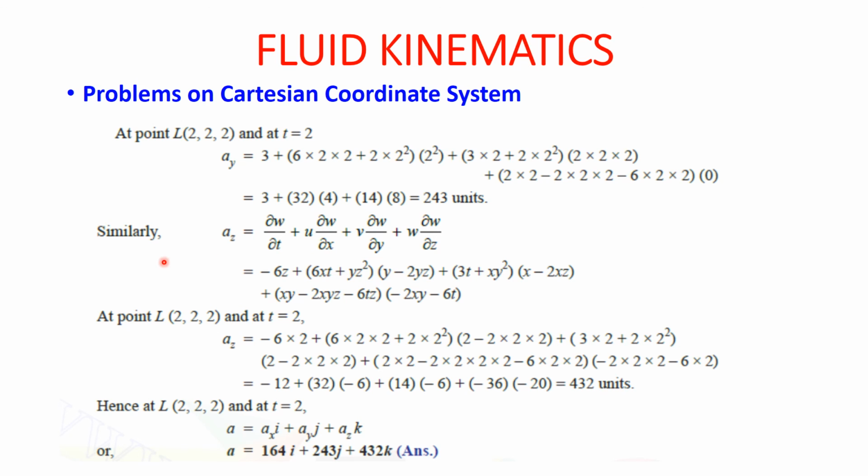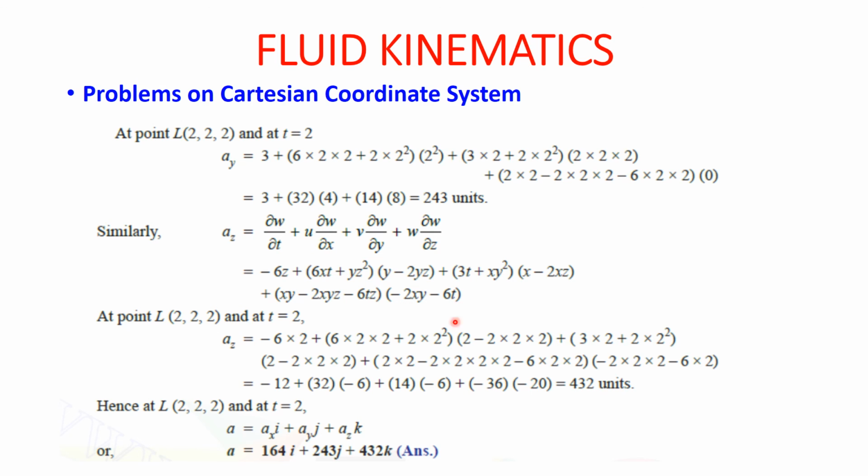Similarly, we have to calculate for az. az is ∂w/∂t plus u ∂w/∂x plus v ∂w/∂y plus w ∂w/∂z. So when we evaluate this, we get minus 6z plus 6xt plus yz square, that is u, y minus 2yz, plus 3t plus xy square, x minus 2xz, plus xy minus 2xyz minus 6tz, minus 2xy minus 6t.